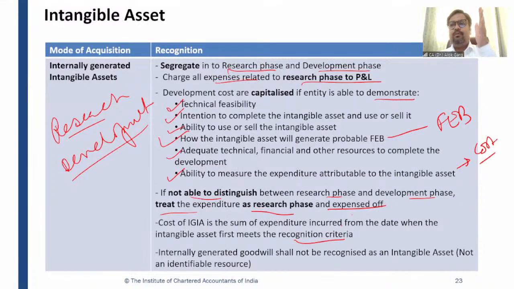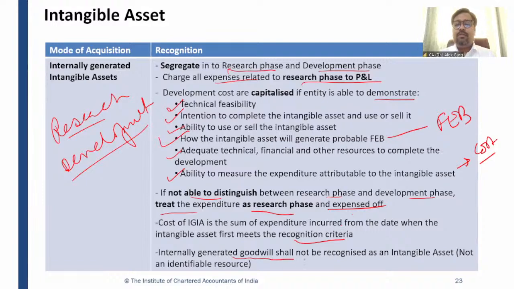So whatever amount you spend after meeting the development phase criteria, all the amounts are required to be accumulated and capitalized, right? So it goes into intangible asset work in progress, like there is CWIP, capital work in progress. So it is intangible asset work in progress. It is known as intangible asset under development till the time it gets completed, right?